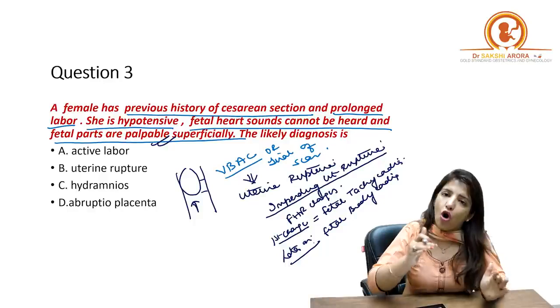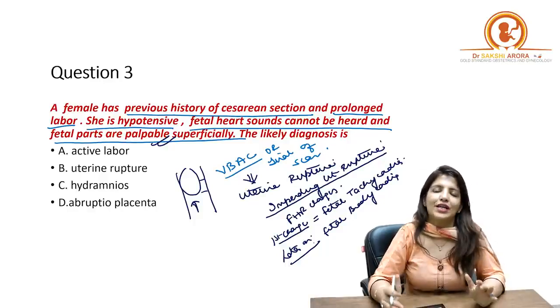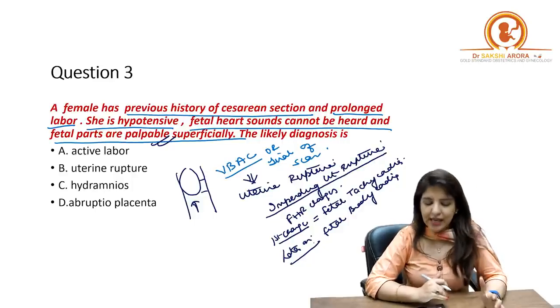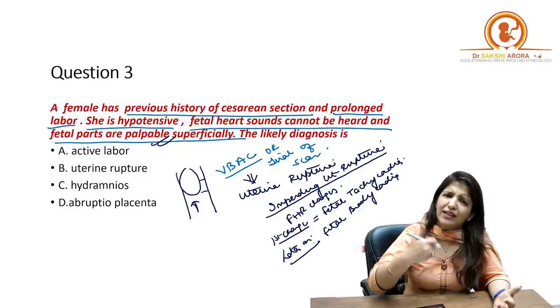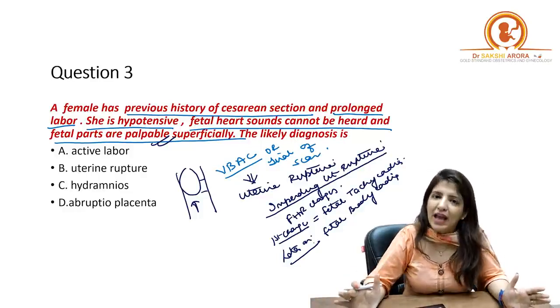So the most common fetal heart rate change associated with rupture is fetal bradycardia. Gradually, once the rupture has happened totally, fetal heart sounds would be absent.